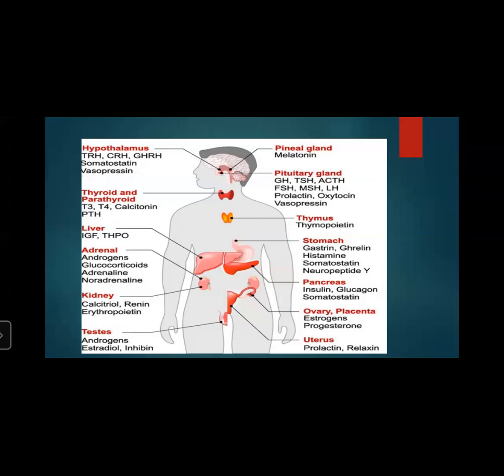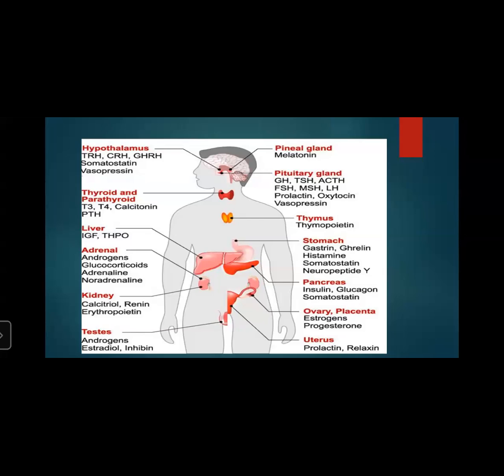So the hormones secreted are growth hormone, TSH, ACTH, FSH, MSH, LH, prolactin, oxytocin, and vasopressin. Then the third one is the thyroid and parathyroid: T3, T4, calcitonin, and PTH. As you know, it is on the anterolateral sides of the trachea in the neck.